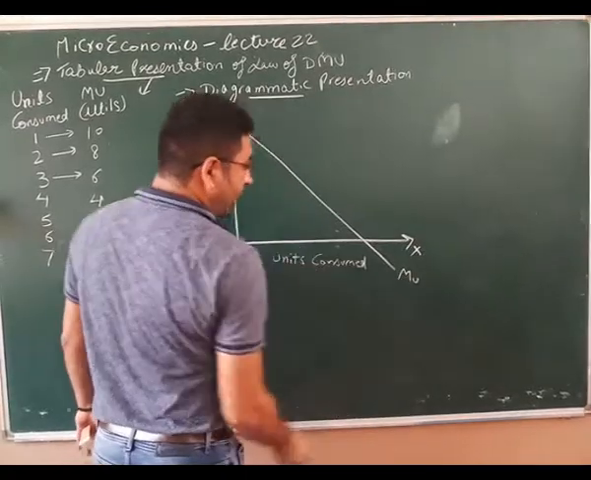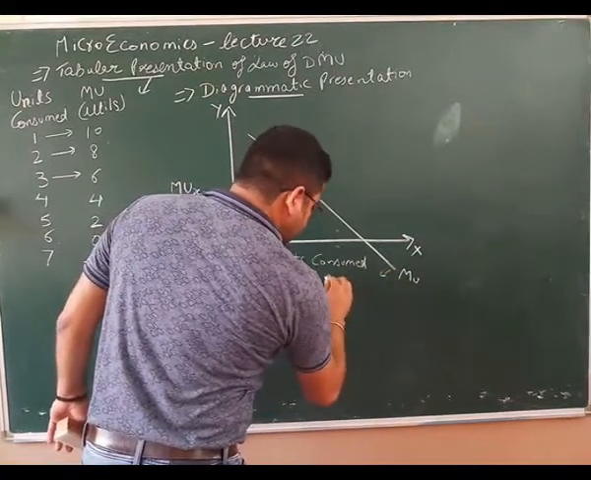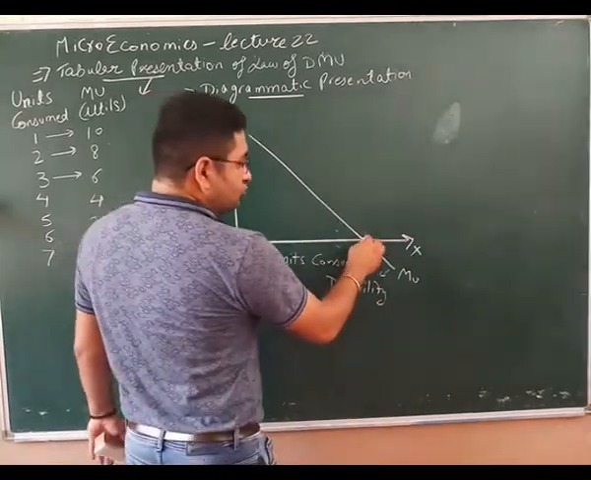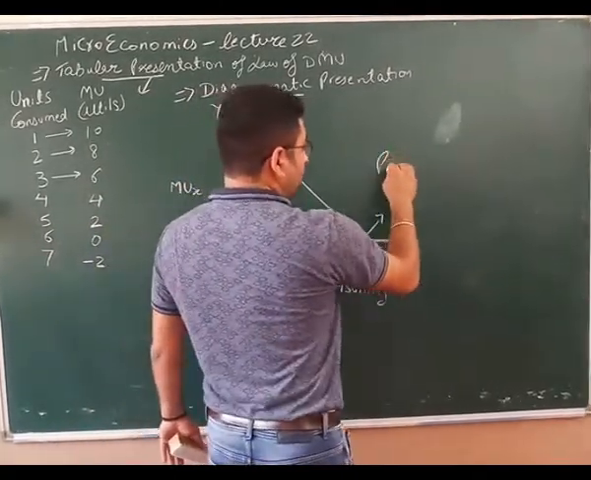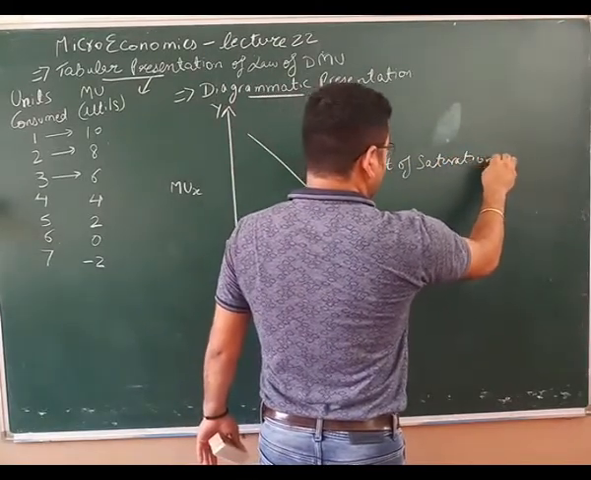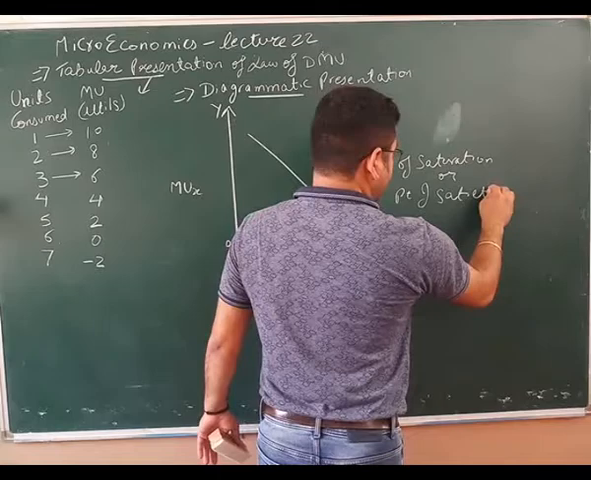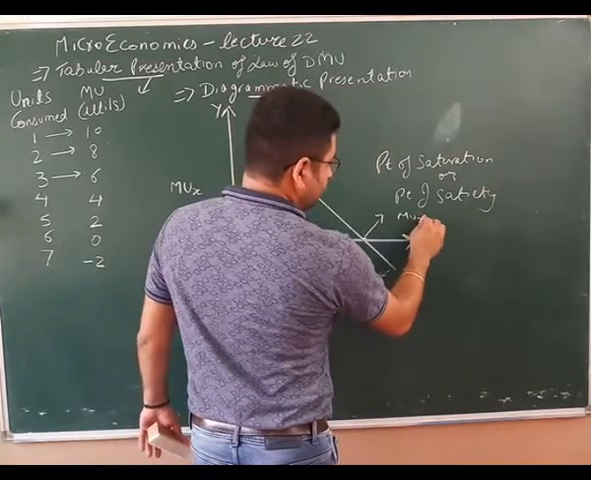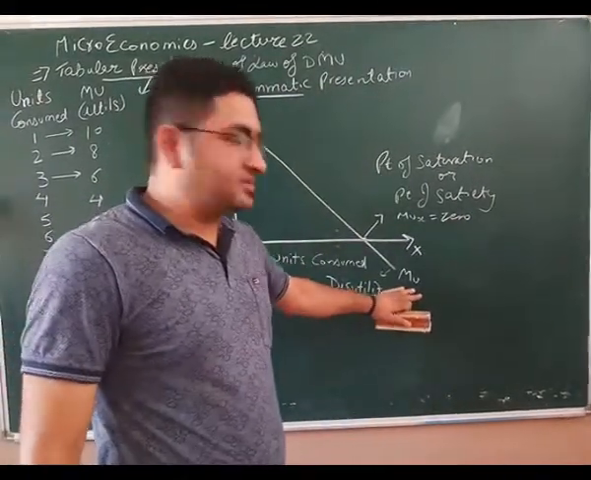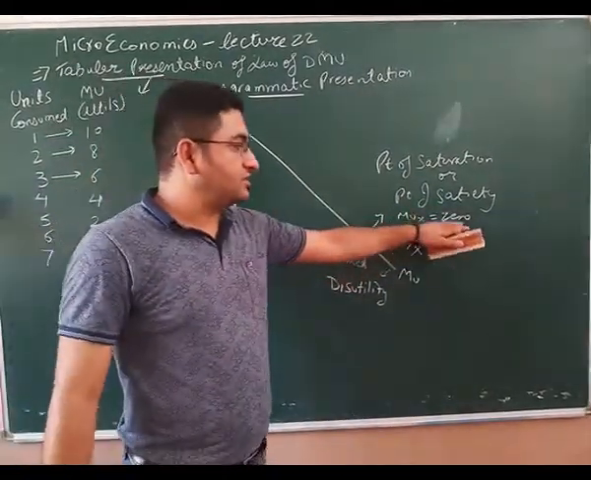This MU curve shows that this portion is having positive utility and this denotes disutility. This is called the point of saturation or point of satiety. Here MUx is equal to 0. So this is negative utility, that is disutility. This is positive. This is point of saturation or point of satiety. Here MUx is equal to 0.